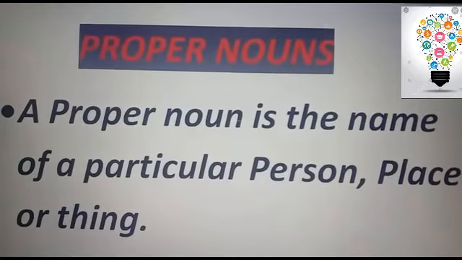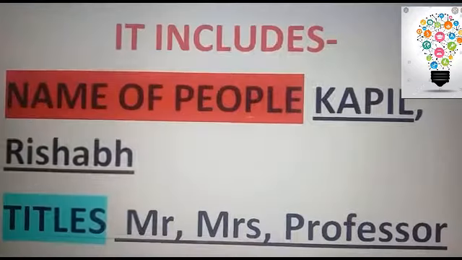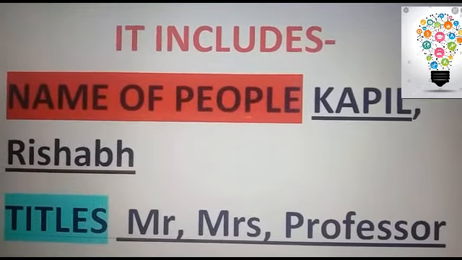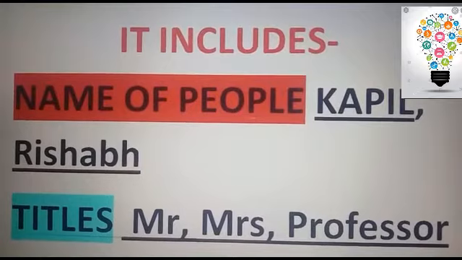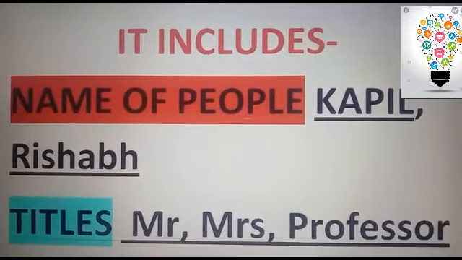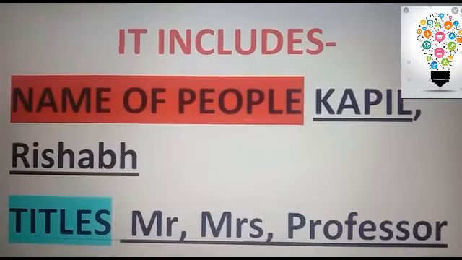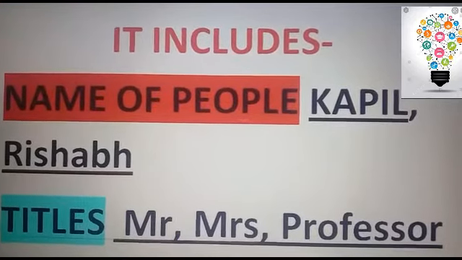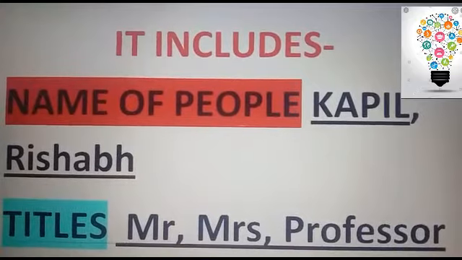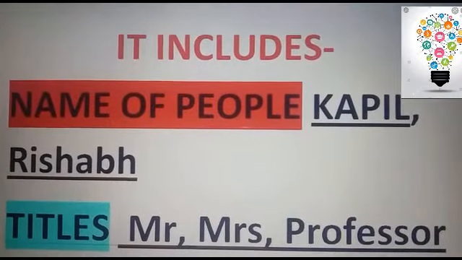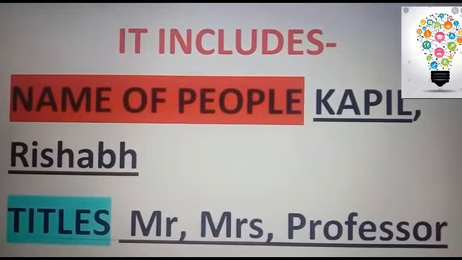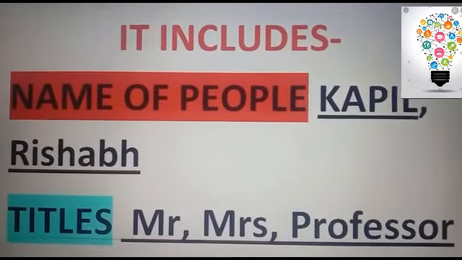It will again include places, animals, things, ideas, and feelings, but in specific. For example, if I say Ram, it's a proper noun. If I say Shah Rukh Khan, again it's a proper noun. If I say Taj Mahal, yes, it's a proper noun. Why? Because it's a particular name of a place or a person respectively.